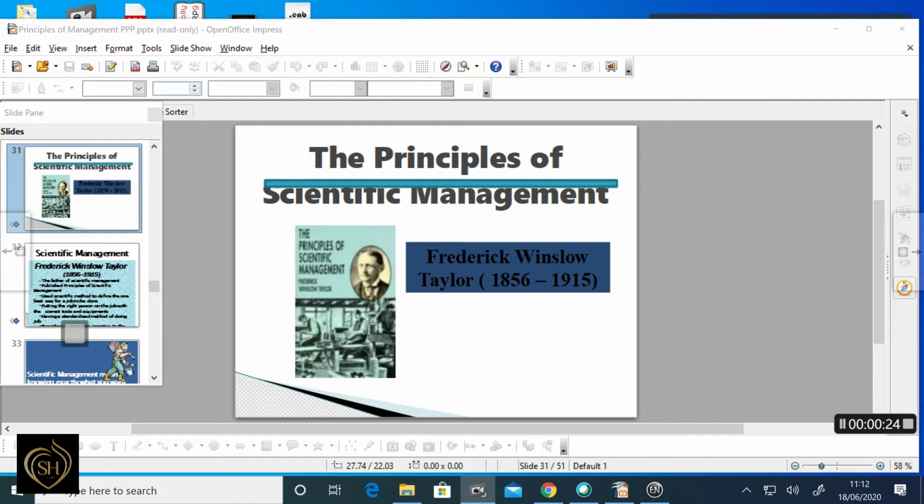He first observed the functions and motions that each worker performed while doing their job. After this analysis, he would redesign the job, avoiding unnecessary motions, as prescribed, one best way to perform that job. Scientific management implies the application of the scientific method of study and analysis to the problems of management. Traditional methods were uneconomical, and a lot of resources were misused and lost. So scientific management uses scientific investigation and judgment instead of traditional methods of management.